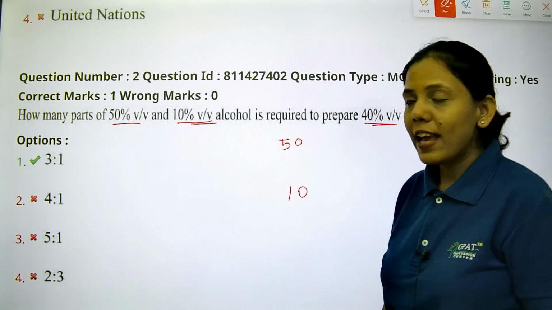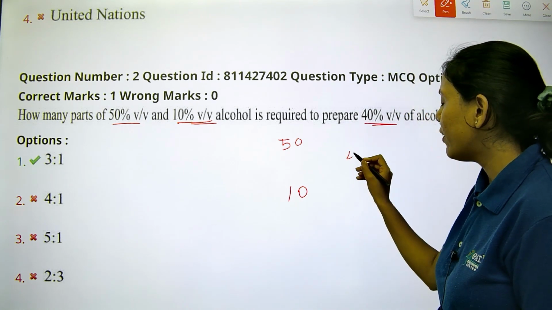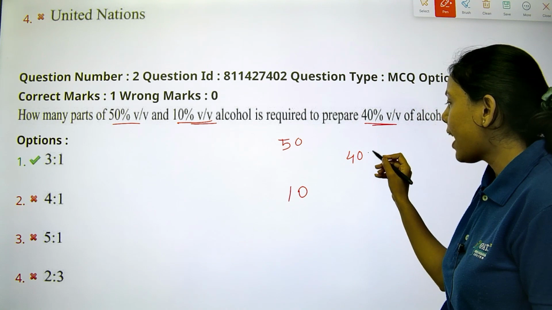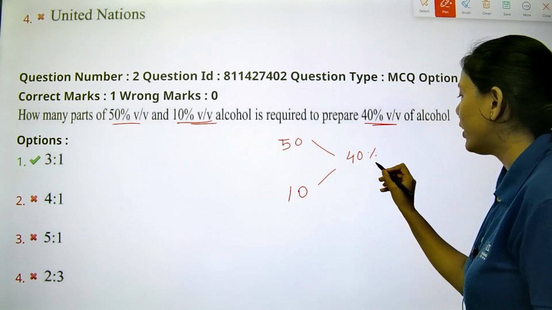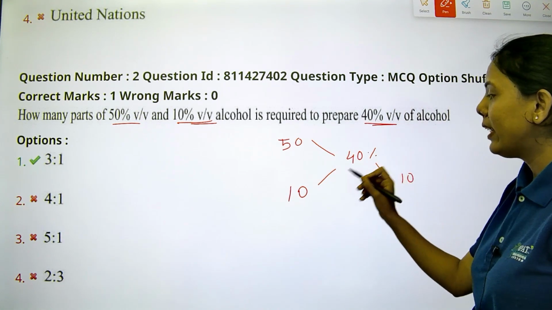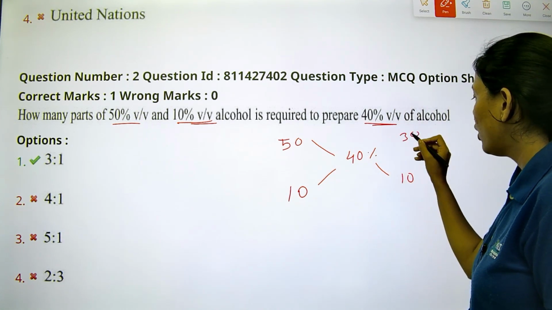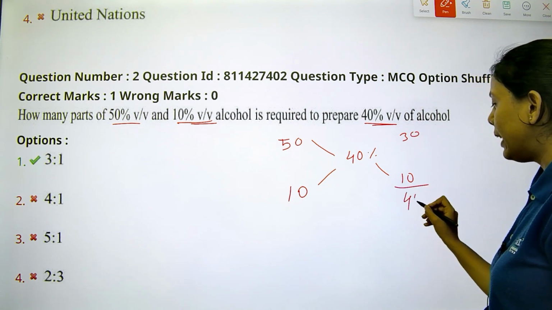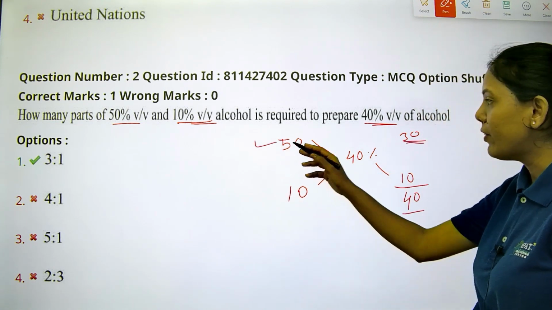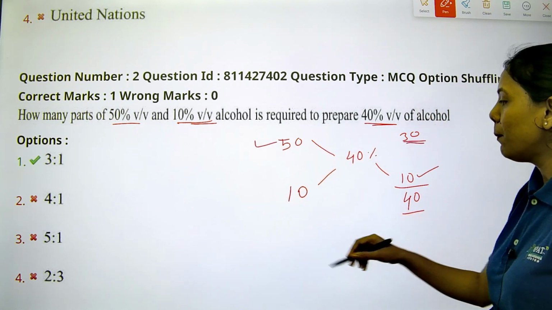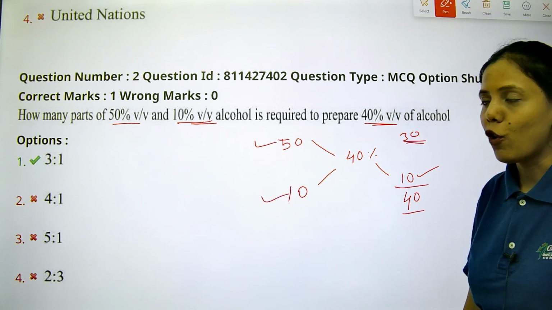The concentration they have asked is 40%, so you write it in the middle. You just do the diagonal subtraction: 50 minus 40 is 10, and 40 minus 10 is 30. So out of 40 parts, 30 parts you have to take of 50% volume, and 10 parts of 10% volume by volume.